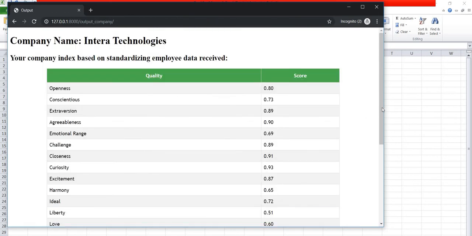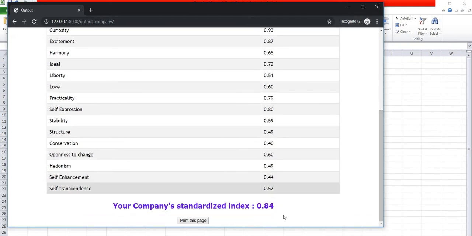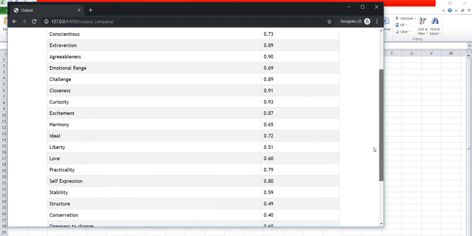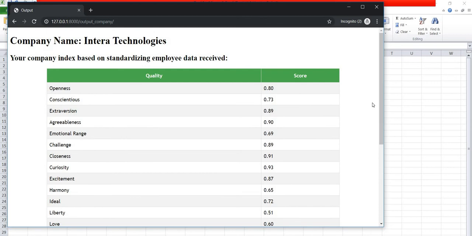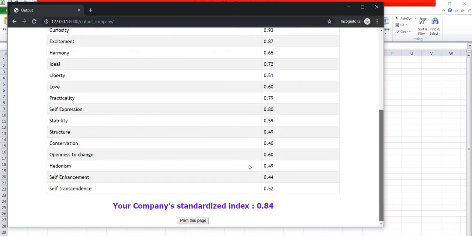So this has been created. You can see the company standard score is 0.84, which means this company is reliable for 84%. This is extracted using a predefined algorithm made by us, and this standardized data is like a mean data: on average, an employee should have qualities with this kind of scores. You can also print it.